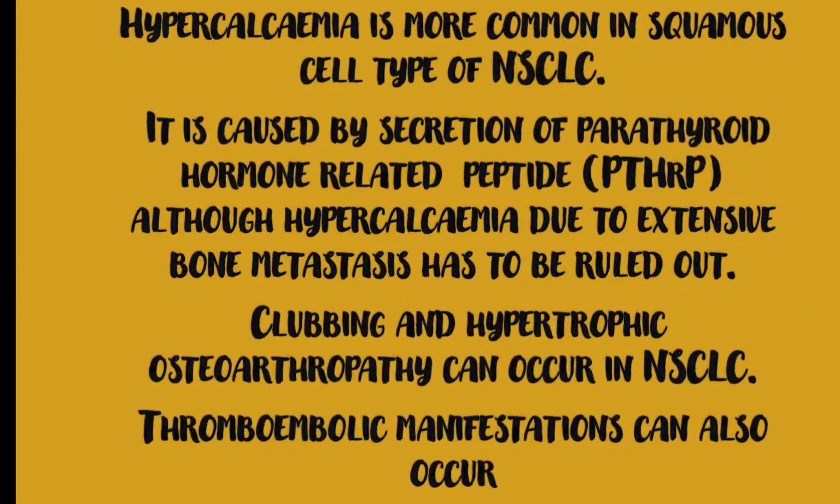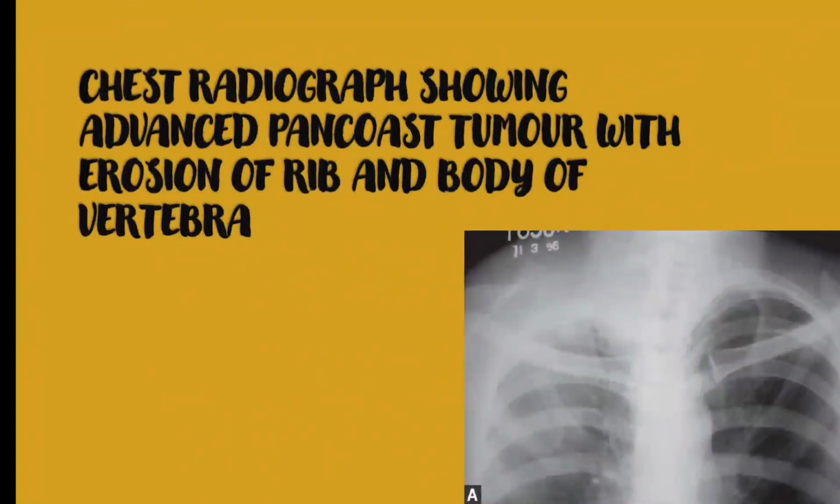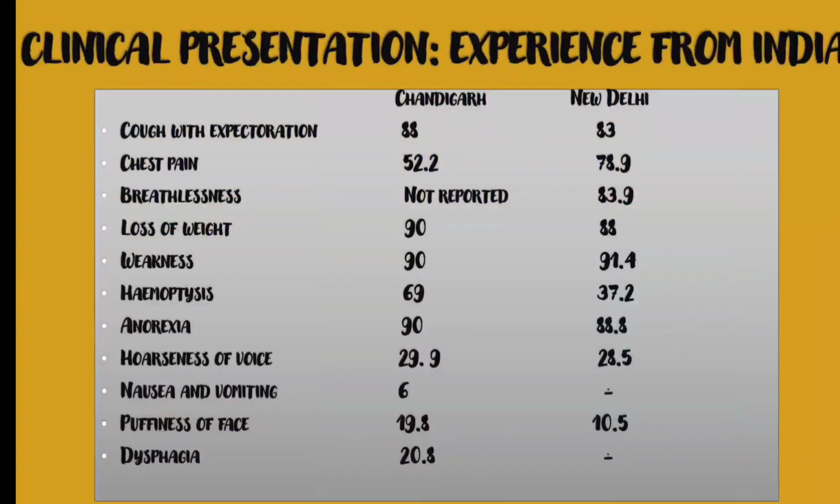Hypercalcemia is more common in squamous cell type of non-small cell lung cancer. It is caused by secretion of parathyroid hormone-related peptide, although hypercalcemia due to extensive bone metastasis has to be ruled out. Clubbing and hypertrophic osteoarthropathy can occur in non-small cell lung cancer. Thromboembolic manifestations can also occur. Chest radiograph, showing advanced Pancoast tumor, with erosion of rib and body of vertebra. This is the chart showing clinical presentation which is experienced from India.